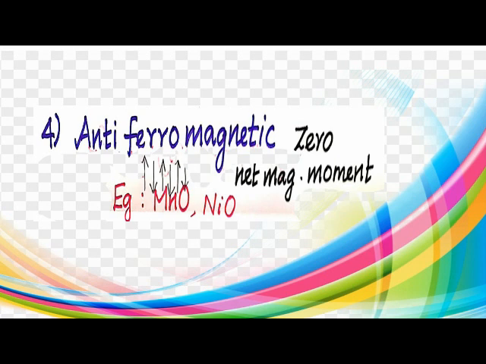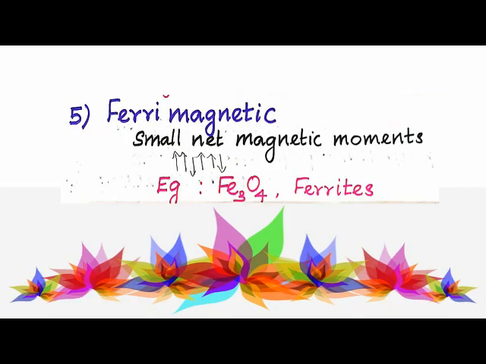The last magnetic property is the ferrimagnetic property. Fifth magnetic property, ferrimagnetic property. When we see about this magnetic property, a small net magnetic moment is there due to the presence of a large number of unpaired electrons. How can we write this small net magnetic moment?